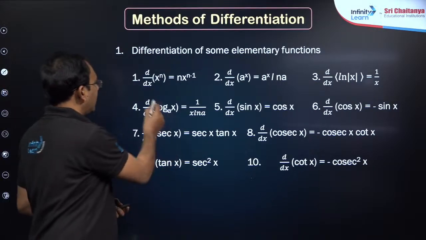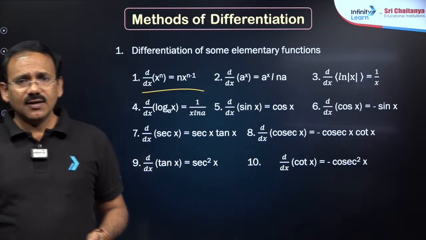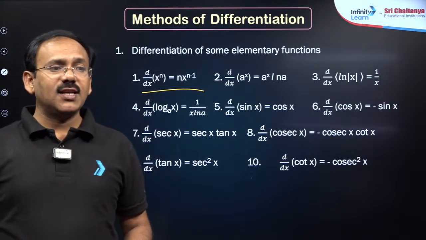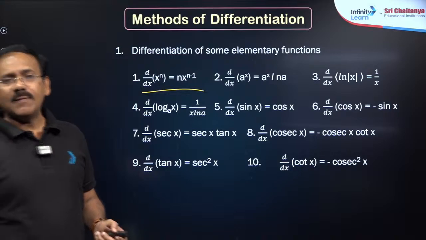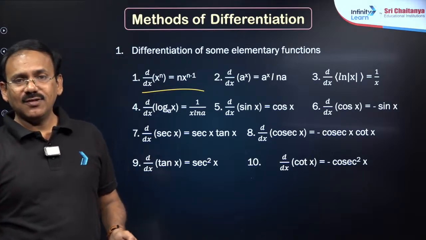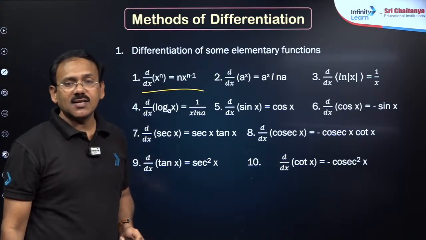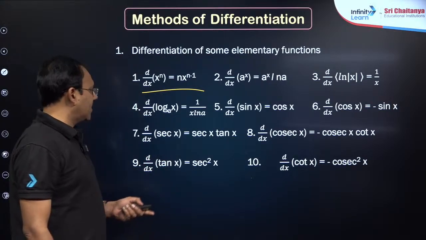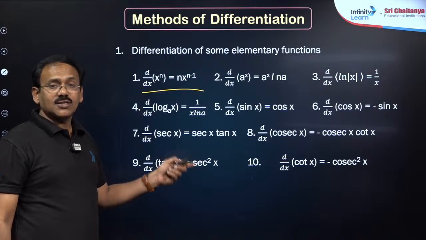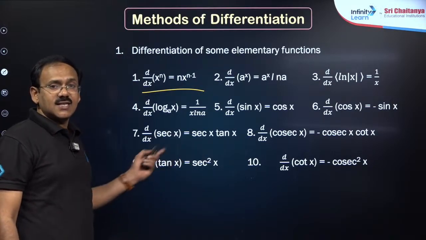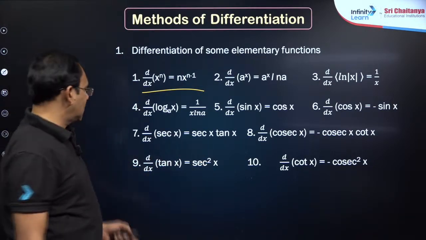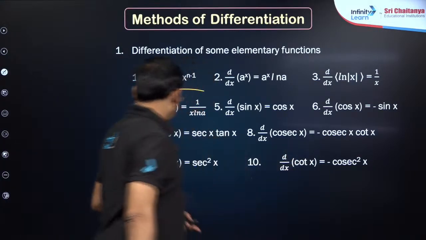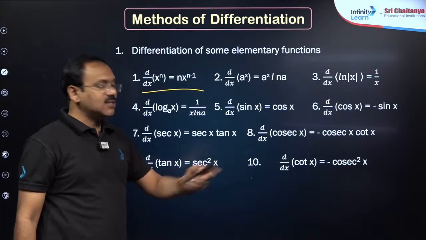You know these formulae, my dear friends. Just recall: x power n derivative n into x power n minus 1, root x derivative 1 by 2 root x, 1 by x derivative minus 1 by x square, a power x derivative a power x into log a, ln x derivative 1 by x, and sin x derivative cos x, cos x derivative minus sin x, tan x secant square x, cot x minus cosecant square x, secant x derivative secant x tan x, cosecant x minus cosecant x cot x.